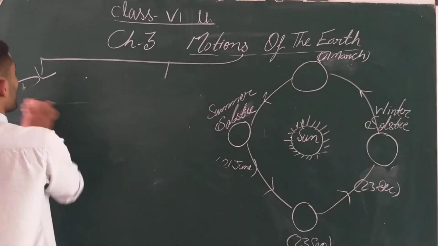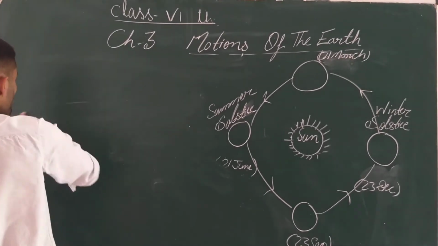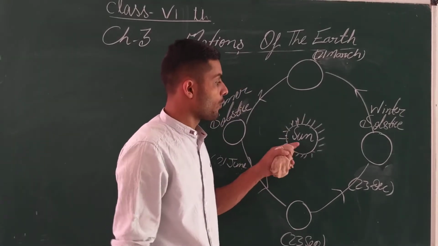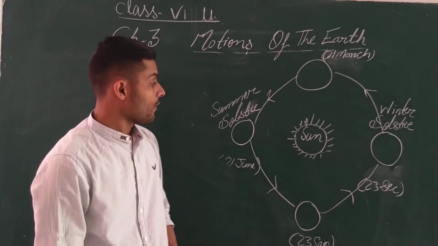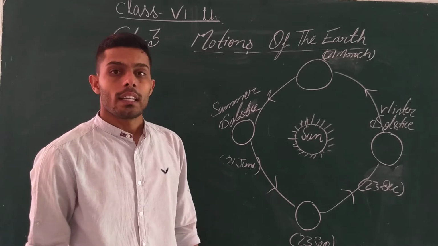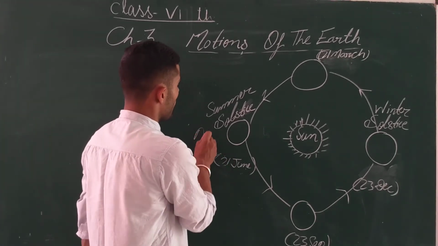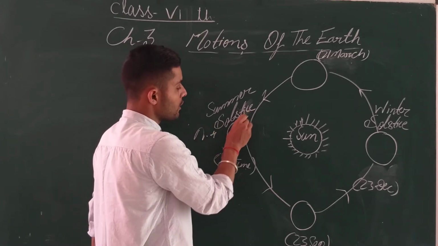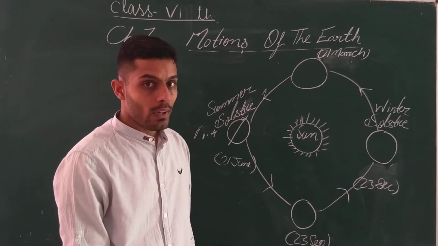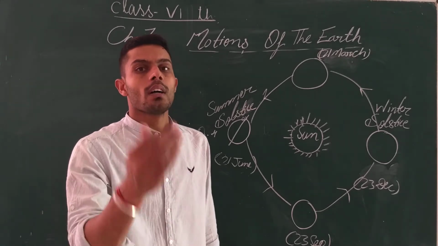So these are the rotation and the revolution. These are the major motions of our earth. So when the earth is revolving around the sun, what will happen in the northern hemisphere? In the northern hemisphere the north pole is tilted towards the sun. So due to which what will happen? The Arctic Circle will get the maximum heat.